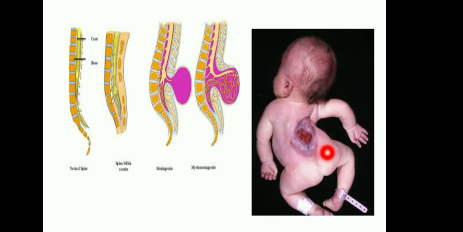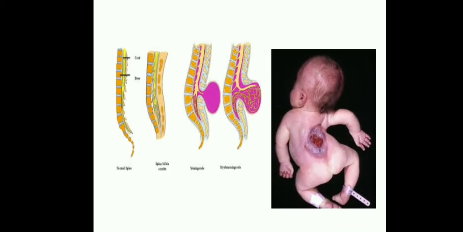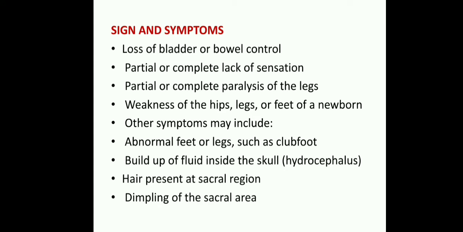Okay, whenever babies have this, they won't sustain, they won't continue life beyond 1 month. Within 1 month only they may get some difficulties and deformities, and the baby may expire within 1 month itself because of the spinal and brain developmental neural tube defects. Okay, this is about the types of spina bifida. How many types? Spina bifida occulta, meningocele, myelomeningocele. Okay, and next are the signs and symptoms of